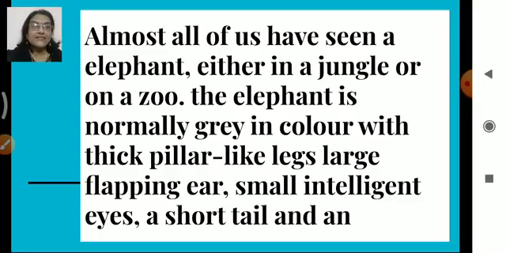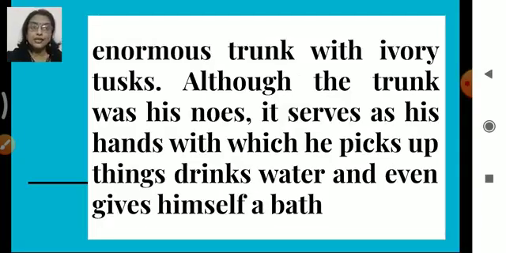Almost all of us have seen an elephant, either in a jungle or on a zoo. The elephant is normally grey in color, with thick pillar-like legs, large flapping ear, small intelligent eyes, a short tail and an enormous trunk with ivory tusks. Although the trunk was his nose, it serves as his hands with which he picks up things, drinks water, and even gives himself a bath.